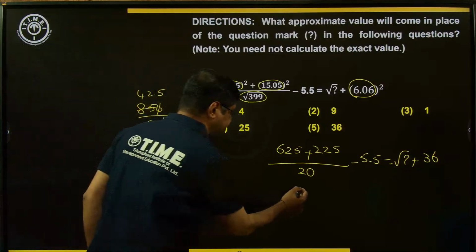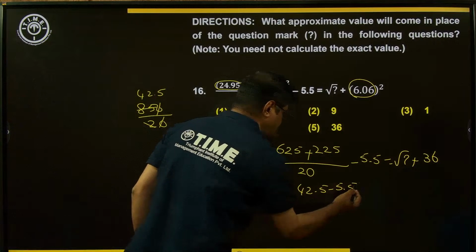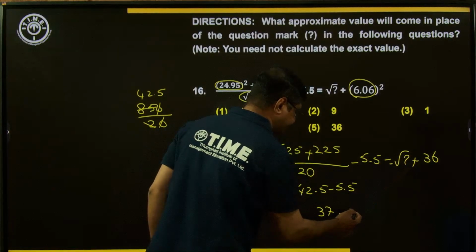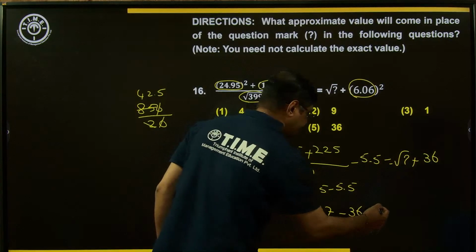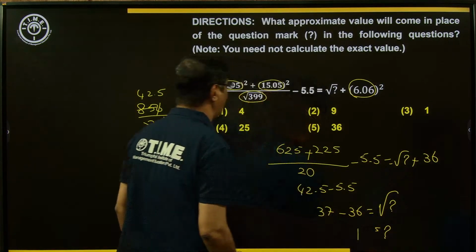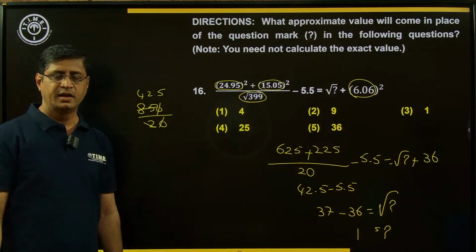42.5 minus 5.5 will give 37. By taking 36 to the other side, 37 minus 36 is equal to the square root of the question mark. The value of the question mark is equal to 1. Right choice, option 3. The third choice is the right answer.